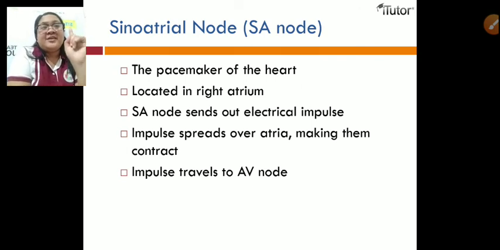The sinoatrial node, or SA node, is the pacemaker of the heart. It is located in the right atrium, and the SA node sends out electrical impulses that spread over the atria, making them contract. The impulse travels to the AV node.